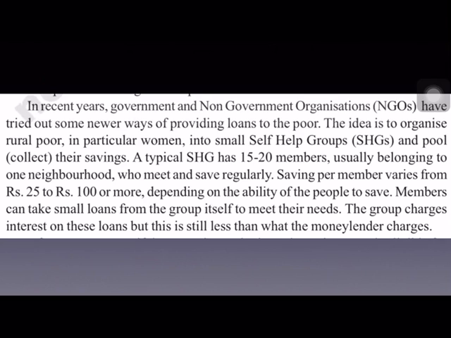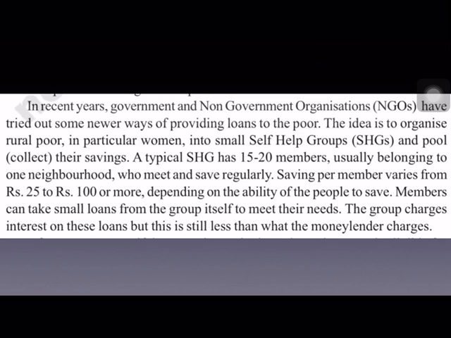And in recent years, the government and the non-government organizations have tried out a different way of providing loans to the poor people, and that is self-help groups. The idea of these self-help groups is to organize rural people, in particular women, into small self-help groups, and they pool in all their savings. Each self-help group can have 15 to 20 members. Usually they belong to one neighborhood, or they meet frequently, so they can form into a group, and they save their savings in one place.